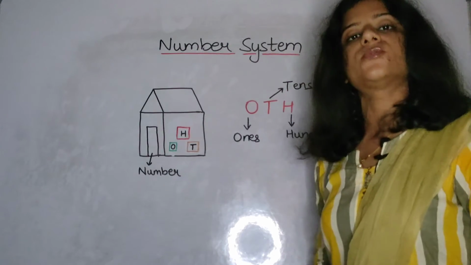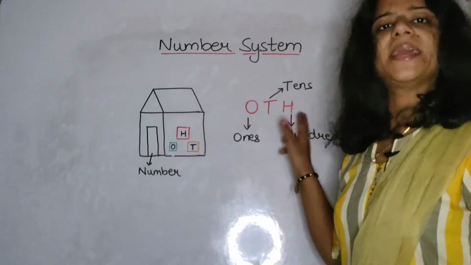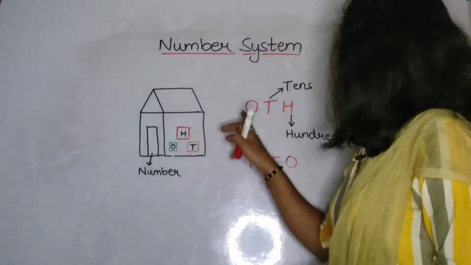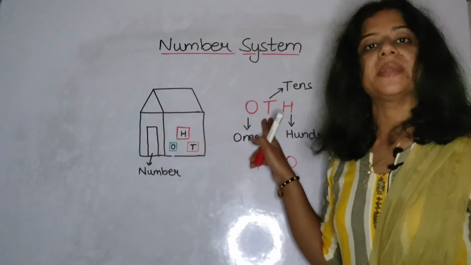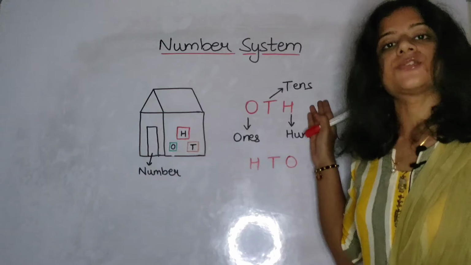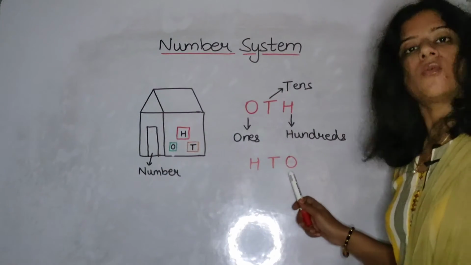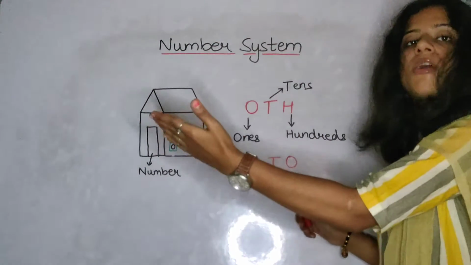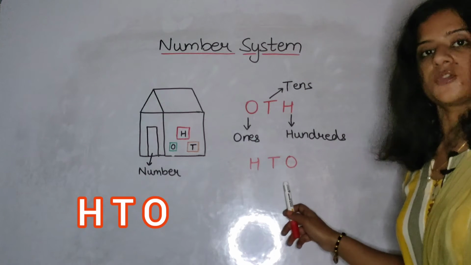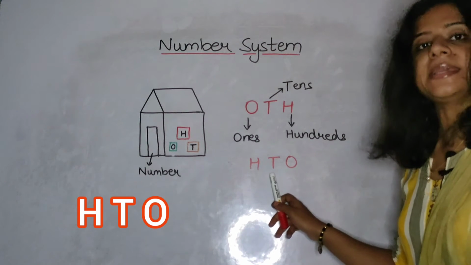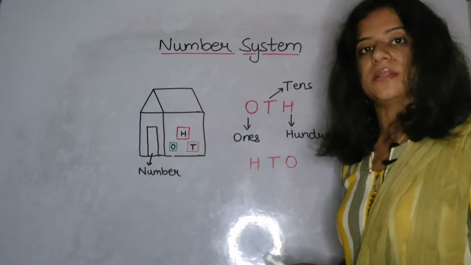Now let us move to the numbers. Let me give you an example using these places. Because O is the smaller one, T is a little bit bigger and H is the biggest one, we will write them in a proper sequence. We will start O from here, not from there. From this side we will start. O will be here on this first place, then will be T, and then will be H. Remember this sequence always.